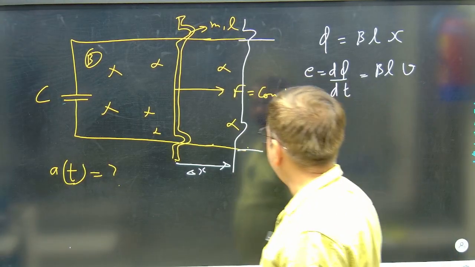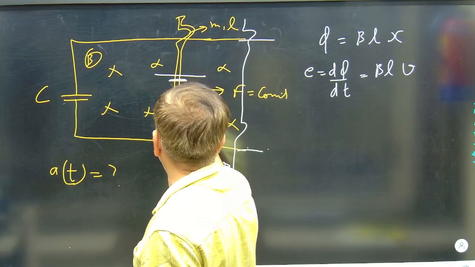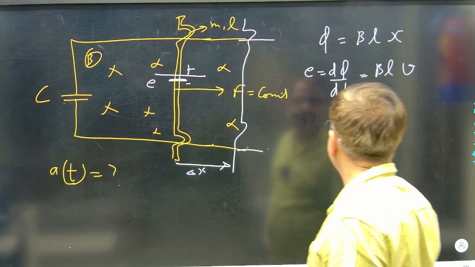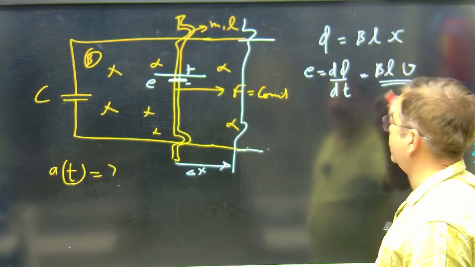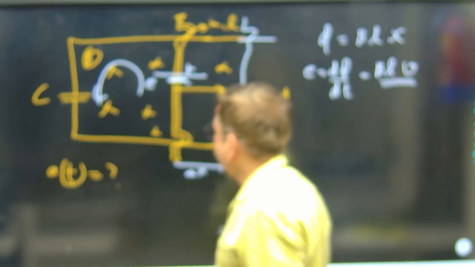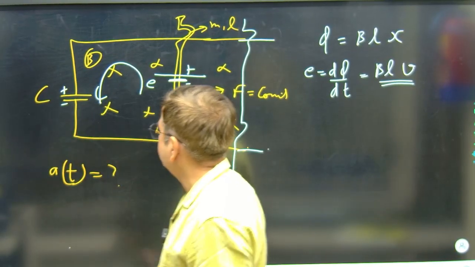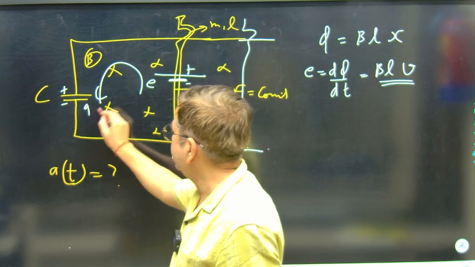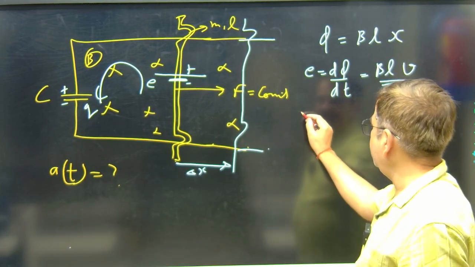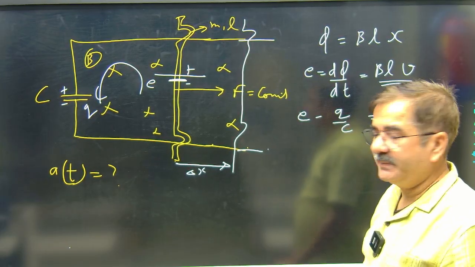Now this moving rod will create an EMF. This EMF will go like this. This is the negative terminal, this is the positive terminal of the battery. This will create an EMF E, and E is equal to BLV. For the loop rule, if I apply here, the polarity of the capacitor will be plus to minus and some charge will be developed here, say Q. So I will write E minus Q by C equal to 0. This is the loop rule I can apply.